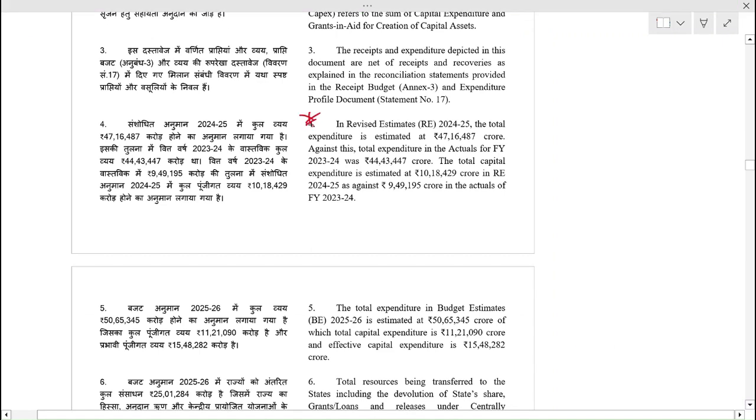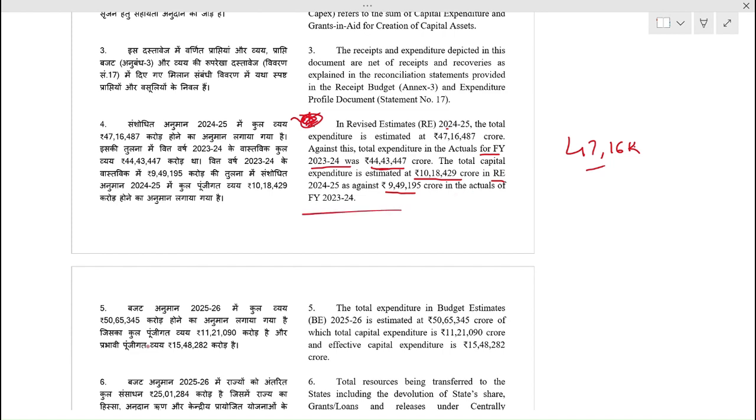For examination purpose, you should observe some trends. In revised estimate 24-25, the total expenditure is estimated at 47 lakh 16,000 crore. Against this, total expenditure in actual for financial year 23-24 was 44 lakh crore. The total capital expenditure is estimated around 10 lakh crore in revised estimate as against 9 lakh 49,000 crore in the actuals. So please remember,